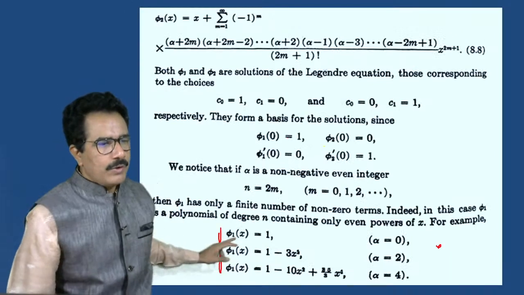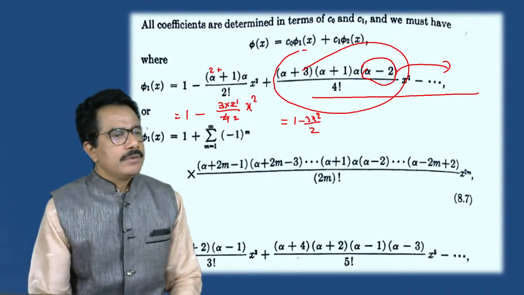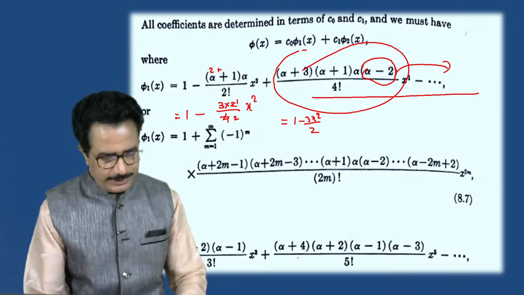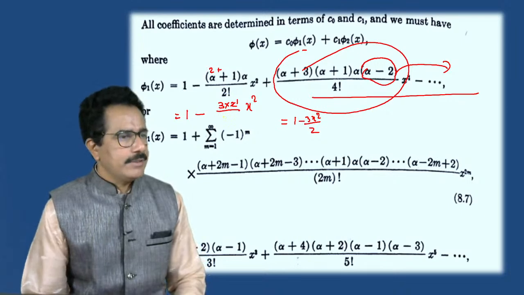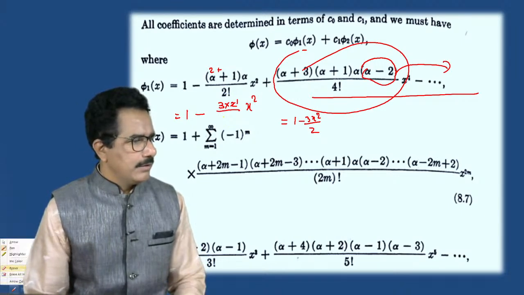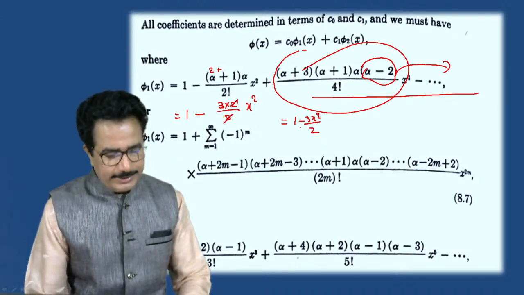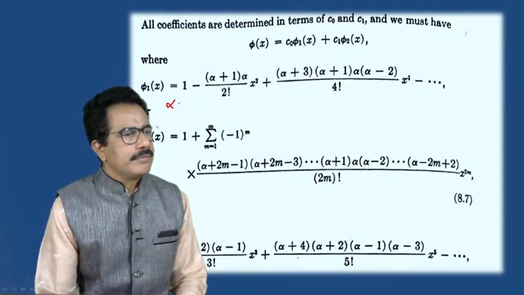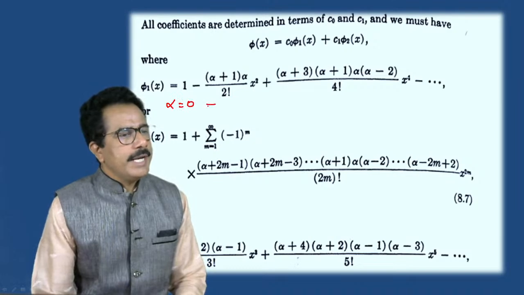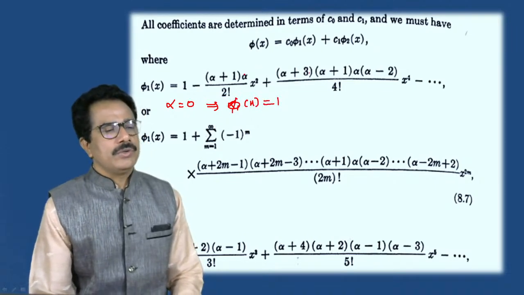Is it correct? How did 2 come? If we put alpha is equal to 2, 2 factorial means 2, not 4. Sorry, we made a mistake here. Is it correct, students? 2 factorial means 2, and the 2 will cancel. Now look, if we put alpha is equal to 0, then we get phi1 of x is equal to 1, and the remaining terms all become 0.